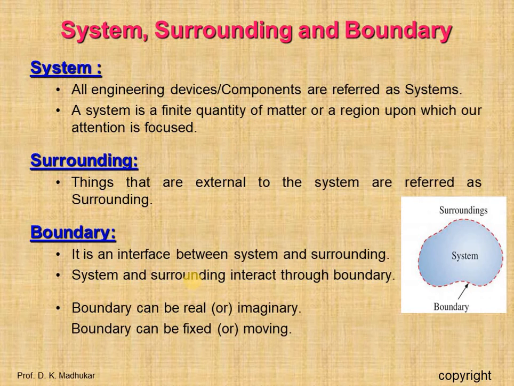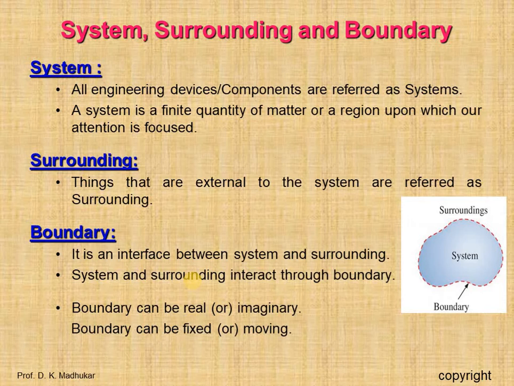Now we will discuss one by one: system, boundary, surroundings, and universe. From the figure, we can see the area enclosed.